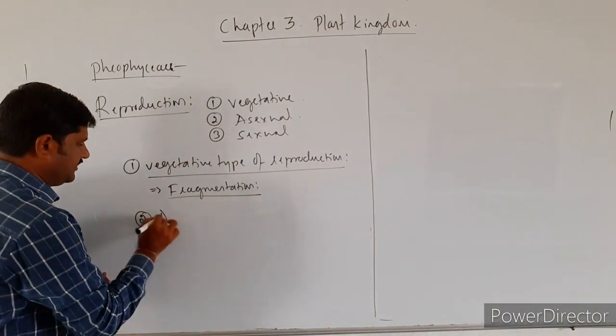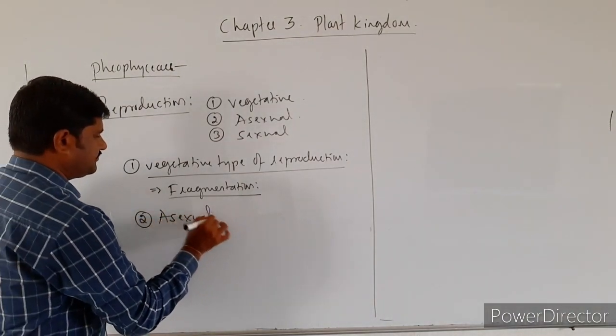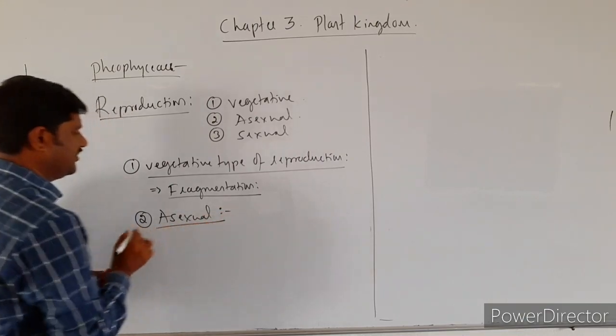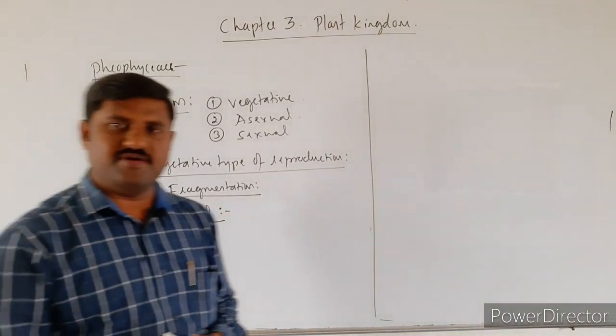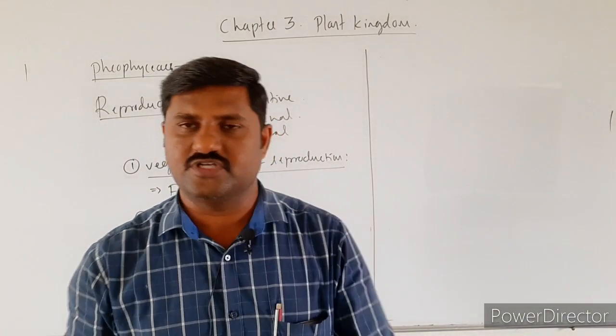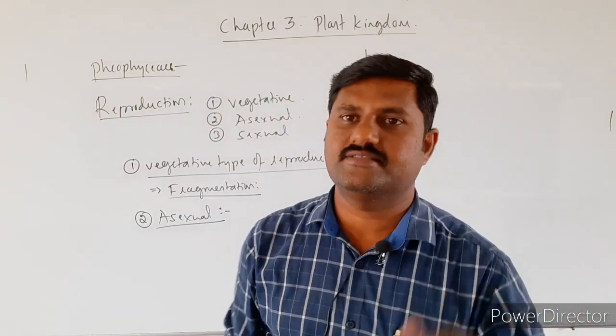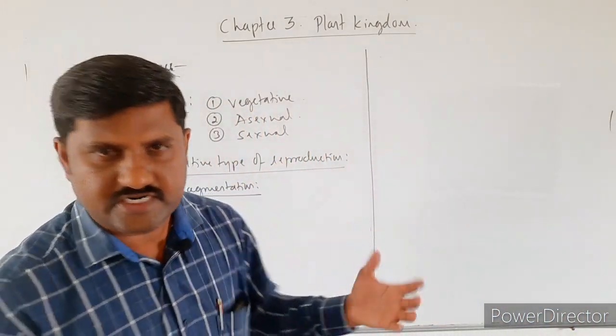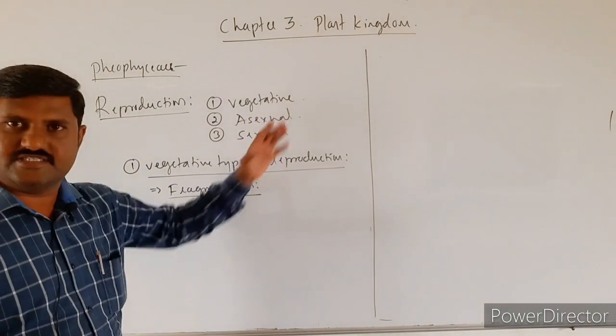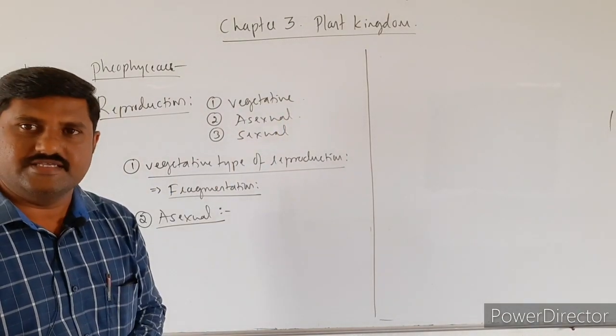And second one is asexual type of reproduction. It is the type of reproduction in which formation and fusion of gametes does not take place, right? This is one type of reproduction that is exhibited by these algae.